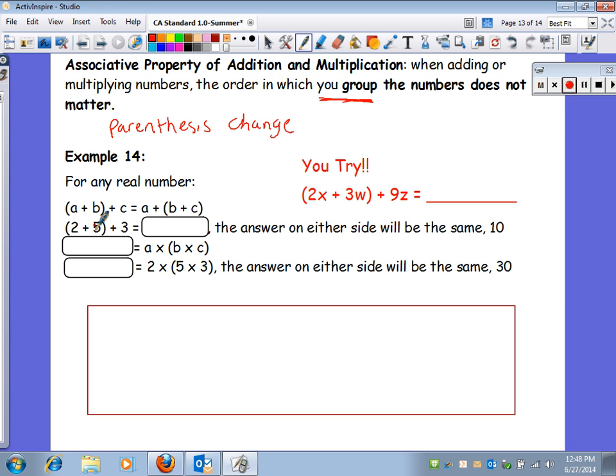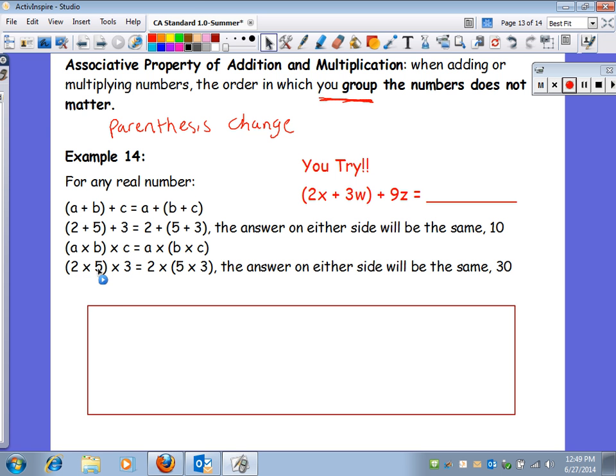If I did 2 plus 5, got 7, and added 3 to it, that's going to give me 10. If I do 5 plus 3 and get 8 and then add 2 to it, I'm still going to get 10. So the parentheses moved from the first two to the last two. Notice the order, 2, 5, 3, 2, 5, 3. The order never changed. A, B, C with the parentheses around the A and the B. A, B, C with the parentheses around the B and the C. The order did not change. So they stayed the same.